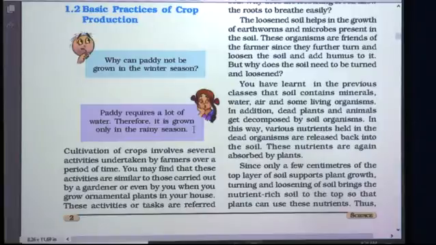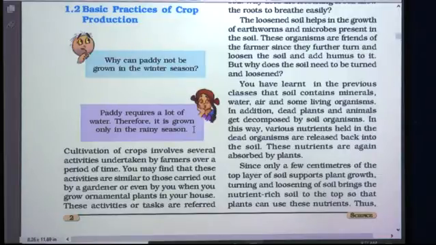Okay students, if you must have seen the paddy crop field, you have seen that there is a lot of water there in that field. So a lot of water is required and that is possible only in the rainy season, isn't it? That's why winter season is not suitable for paddy crop. So paddy crop is grown in the rainy season.